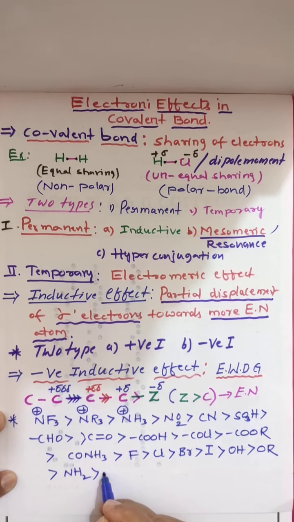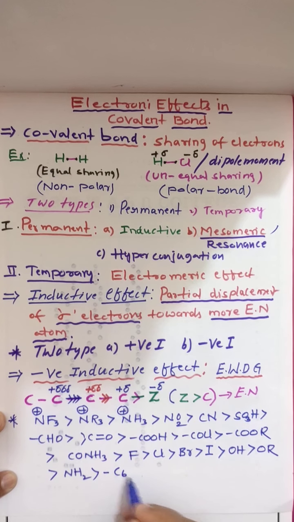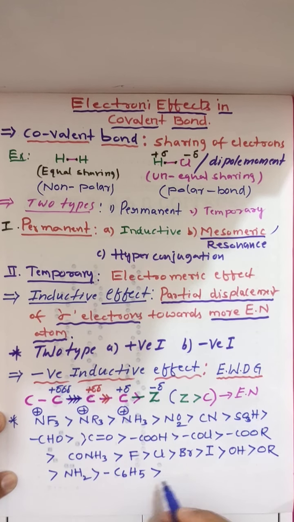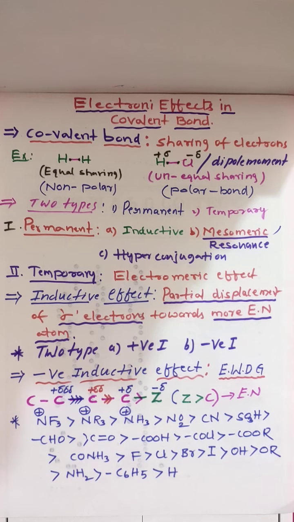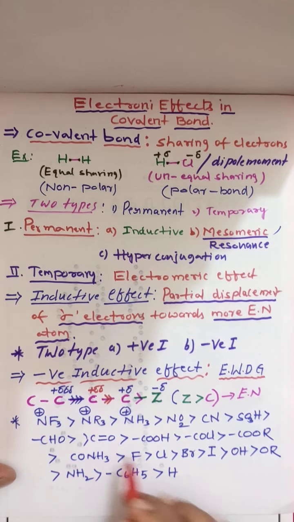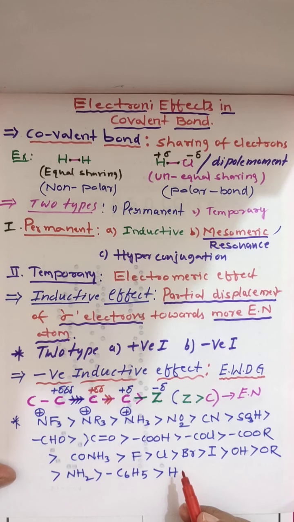Next we have NH2 group. Next we have phenyl group, C6H5. And next we have hydrogen. This is the order of minus I effect groups. So this order you have to remember for competitive purpose. For PUC purpose no need, just simply remember. So NF3 plus group will show more negative inductive effect. Simply remember that all these are functional groups.